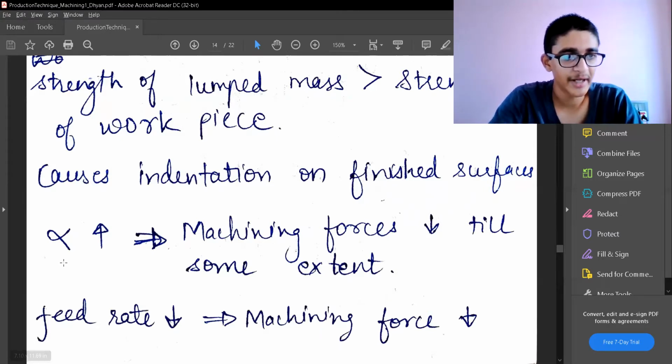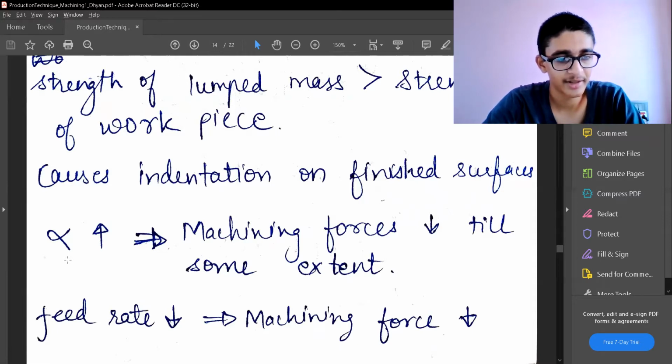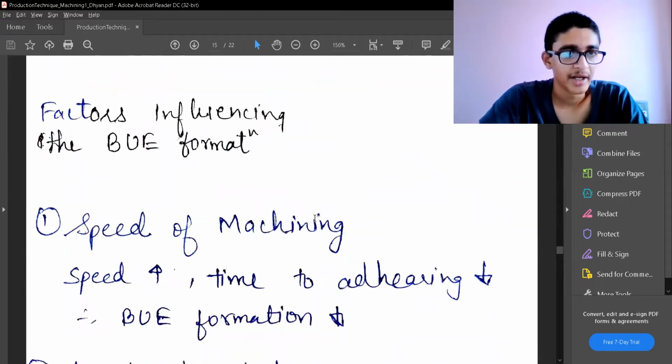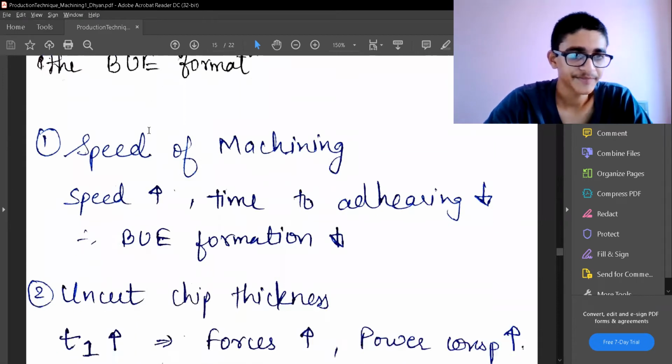So as my alpha angle increases, that is, as the rake angle increases, machining forces decrease to some extent, and as my feed rate decreases, machining forces decrease. So we want to decrease the machining force. And now let's see the factors influencing build up edge formation.